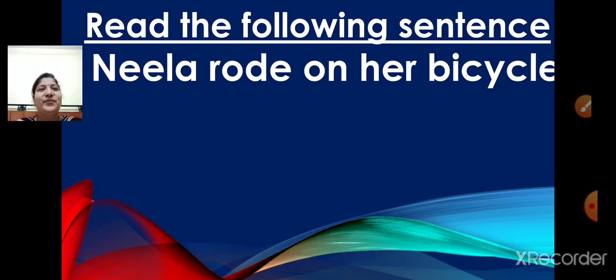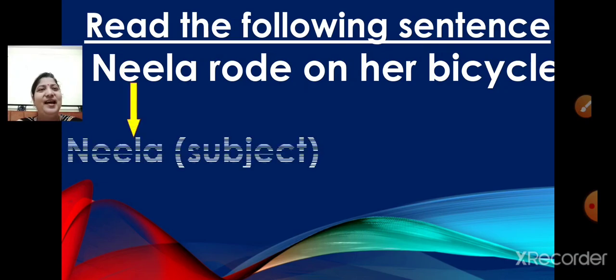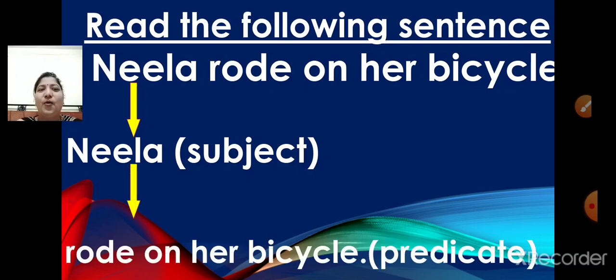So, Neela is the subject. And what information is given about Neela? Yes, that she rode on her bicycle. So, rode on her bicycle is the predicate and Neela is the subject.